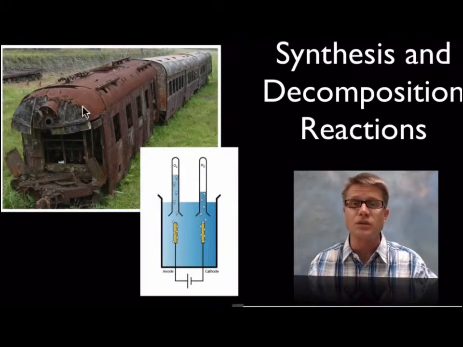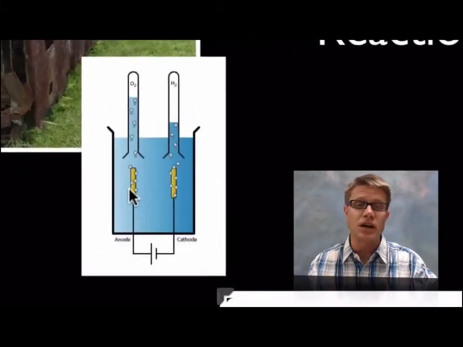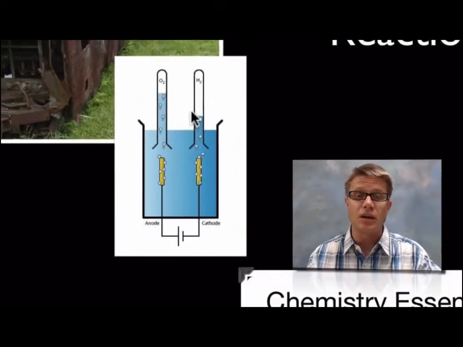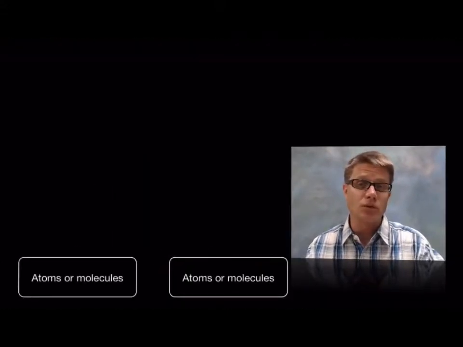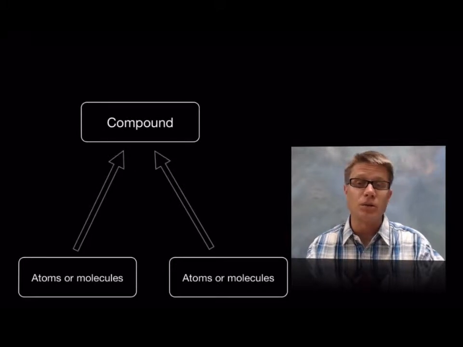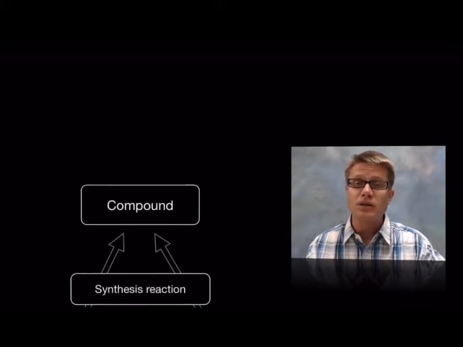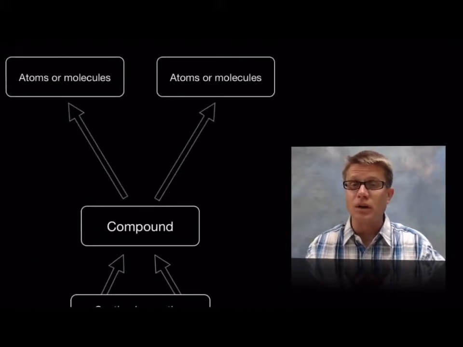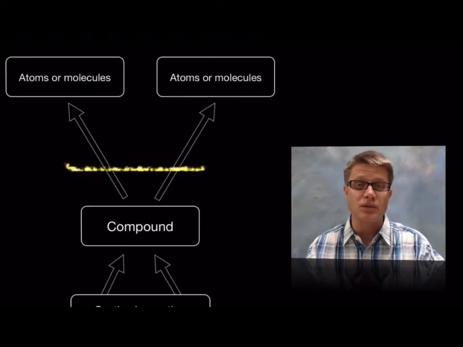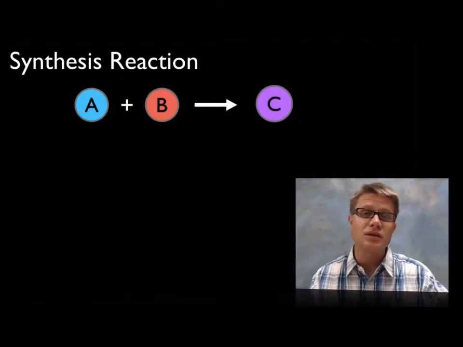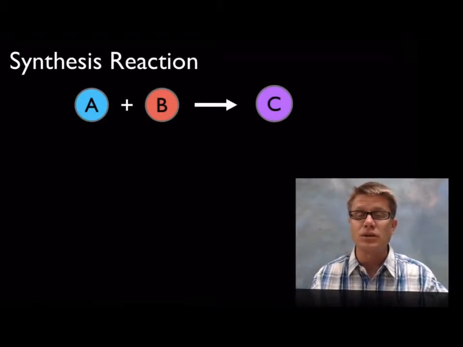If we ever take atoms and molecules and combine them together to make a new compound, then we've got a synthesis reaction. So what's an example of a decomposition? The breakdown of water into oxygen and hydrogen gas is an example of that. If we take atoms or molecules and combine them together to form a new compound, we call that a synthesis reaction. We're making something. Likewise, if we take a compound and break it down into atoms or molecules, we call that a decomposition reaction. Lots of times that'll generate a little bit of heat. And so synthesis reactions are when we're taking atoms and molecules and combining them together.